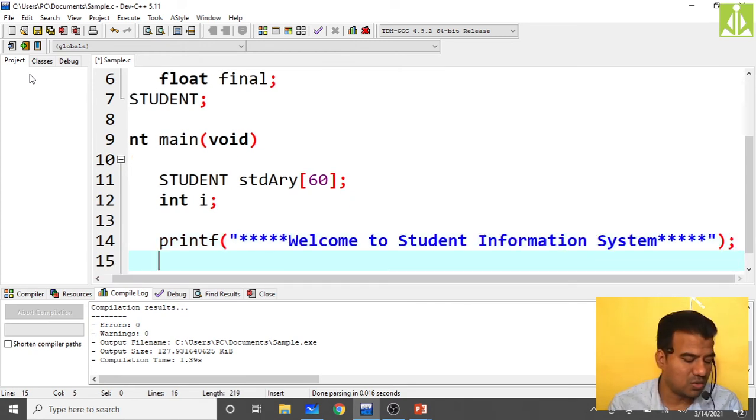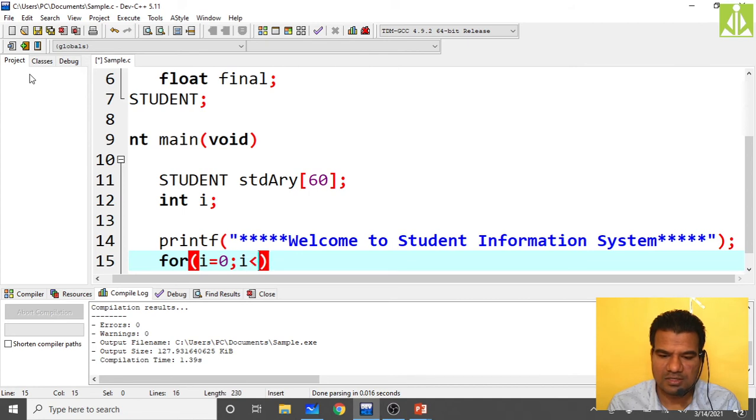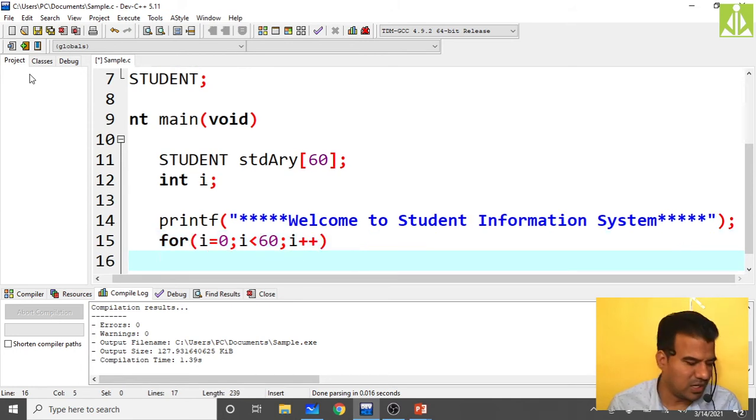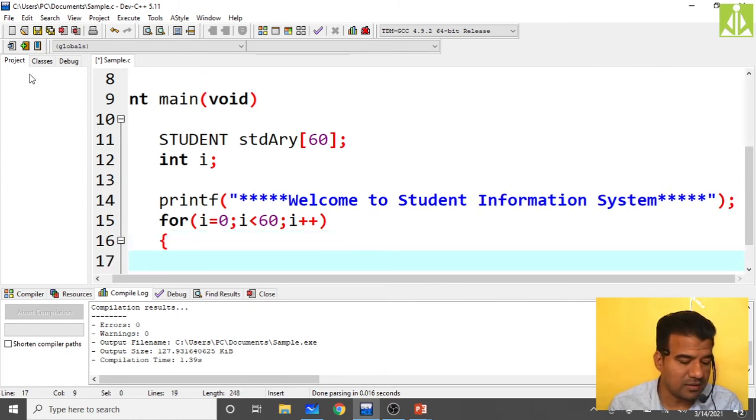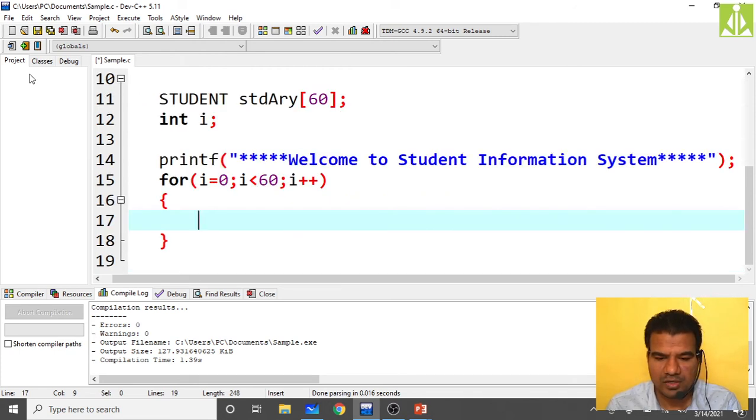Now go to the loop. For i equals 0, i must be less than 50, sorry 60, we are reading 60 students now. i must be less than 60, then i plus plus. Okay, in it what we are doing, open the bracket, then yes, we need to read the student details.